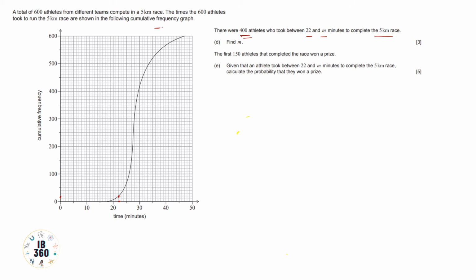Sorry for the inconvenience, there was an ink problem. So this 22 line, you can see this line, up to this line 20 people are there who have completed the race in less than 22 minutes. Now 400 athletes took between 22 and 25 minutes.